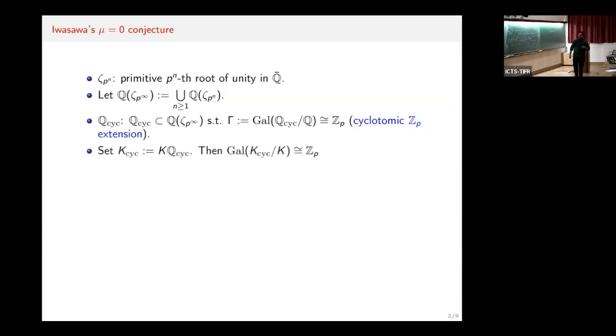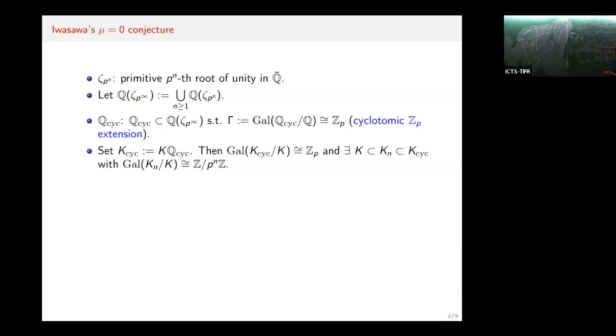One can show that there exist finite extensions K_n of K inside K_cyc, where the Galois group of K_n over K is isomorphic to Z/p^nZ. So basically this extension line is somewhere here. These are nothing but the fixed fields of the open normal subgroups of the Galois group of K_cyc over K.